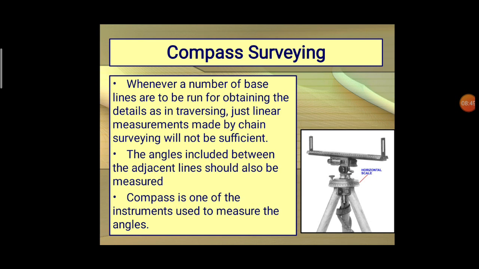It is used only for measuring angles. In chain surveying we find only linear distances, so the angle included between adjacent lines should also be measured for making a plan or a map. For that we use an instrument like a compass to determine the angles.